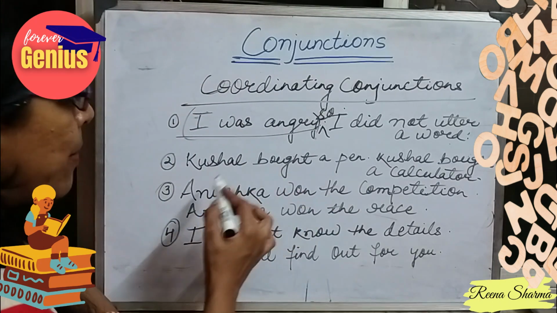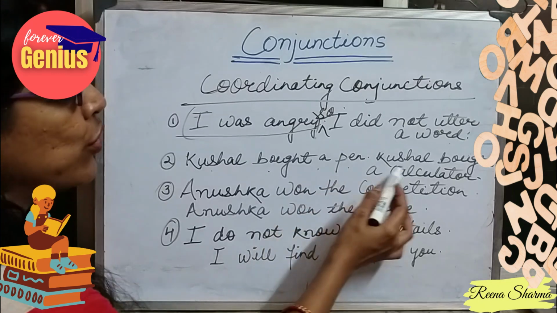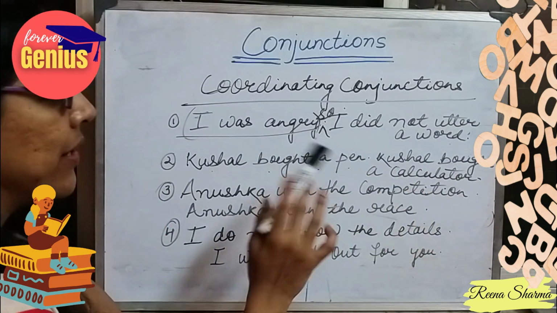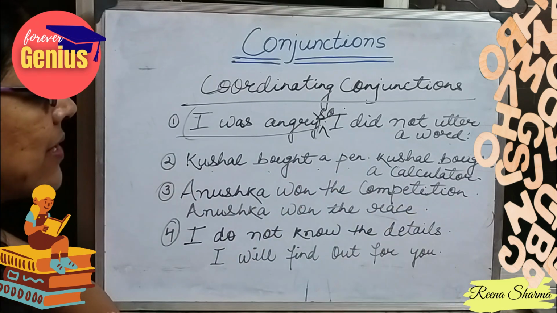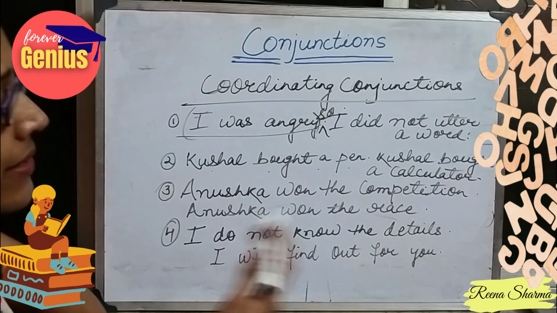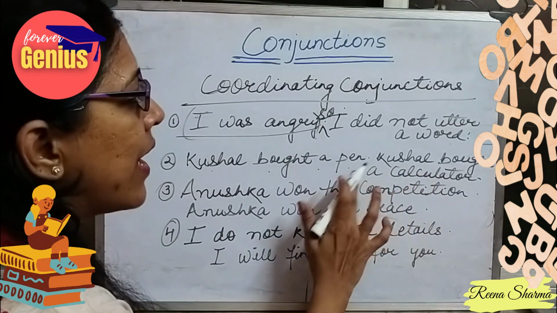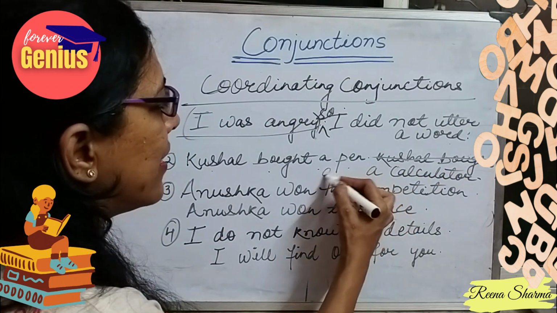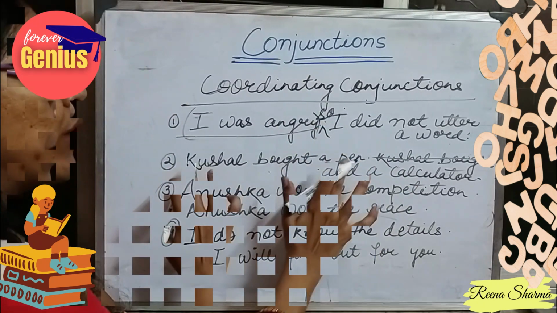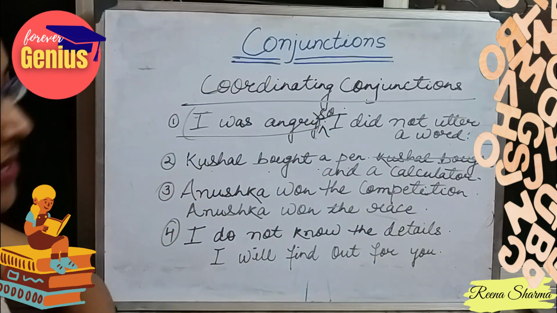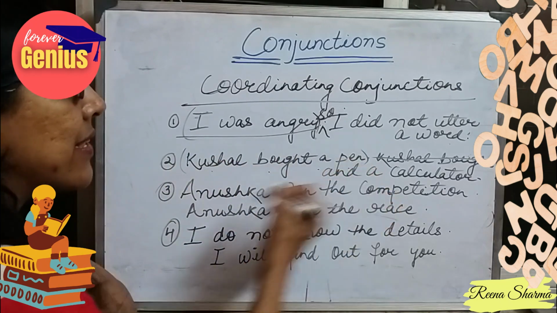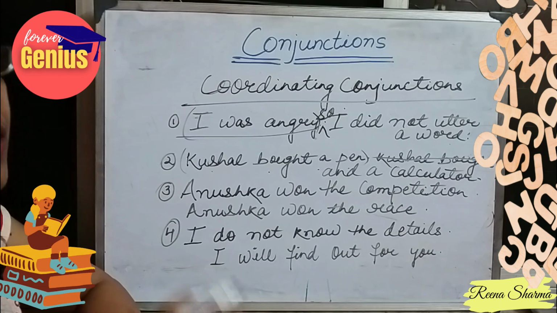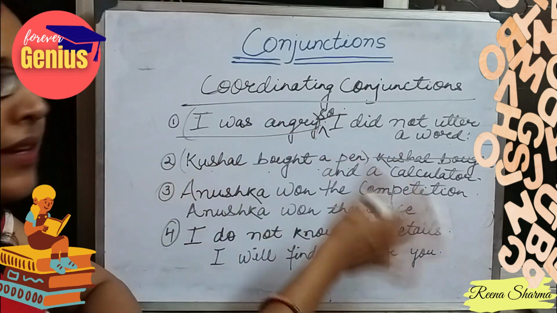Look at the next example. Kushal bought a pen. Kushal bought a calculator. Means he bought a pen, he also bought a calculator. So they both are independent sentences. We can sum up and make a single sentence. Kushal bought a pen and a calculator. If we just remove this and write, and a calculator, they both are independent sentences. Means if the first part of the sentence is not done, it is not that the second part of the sentence will also not be done. They both can be done.